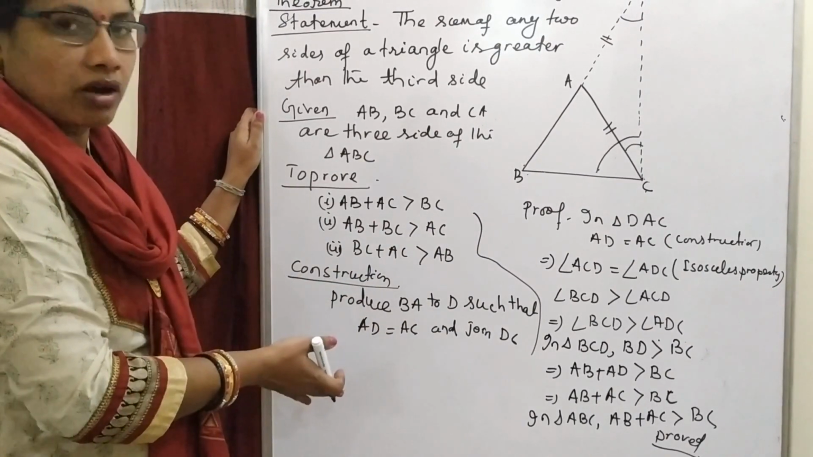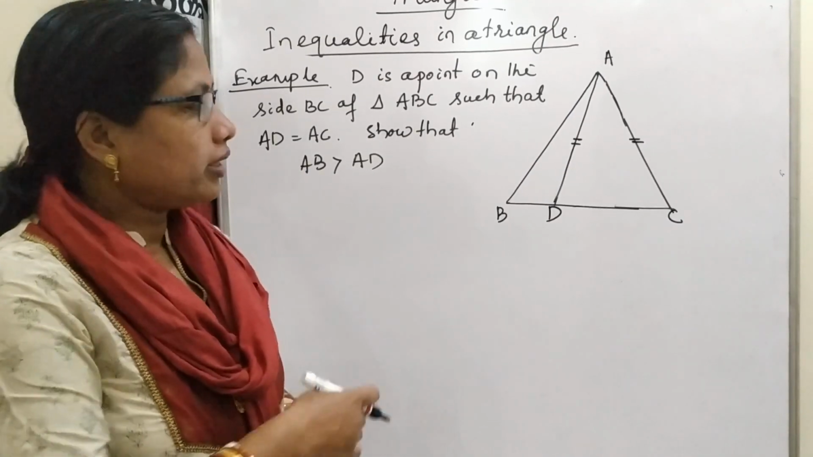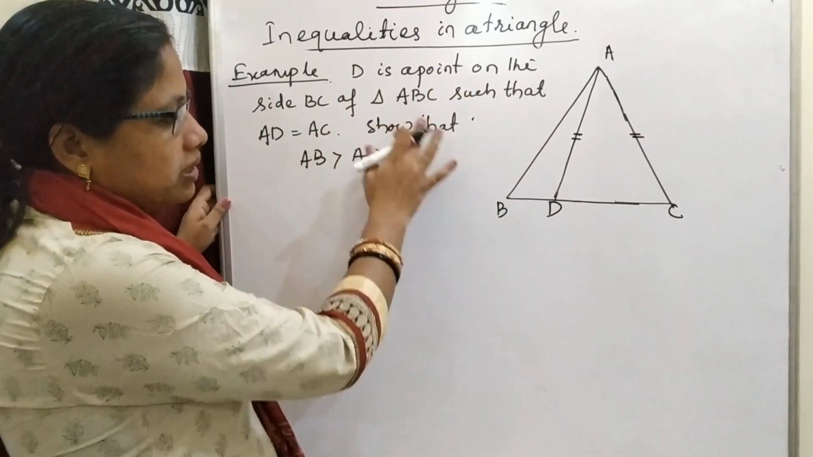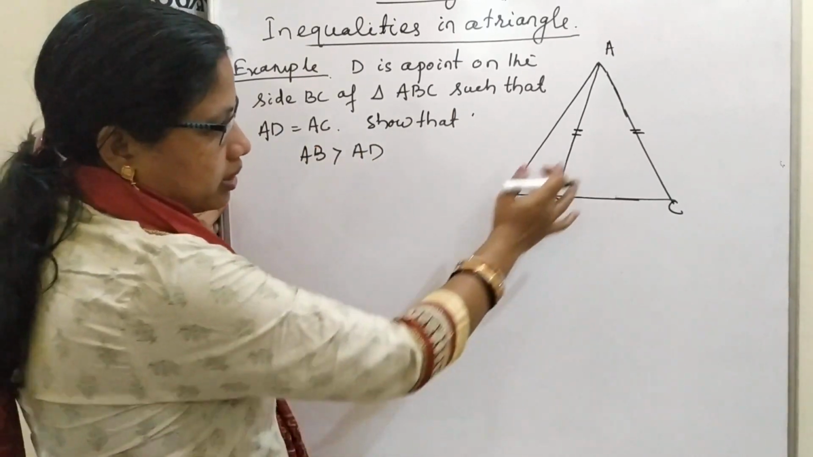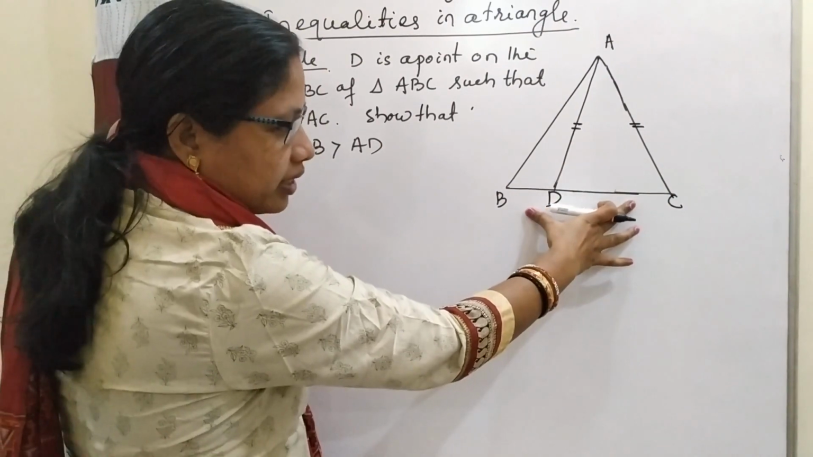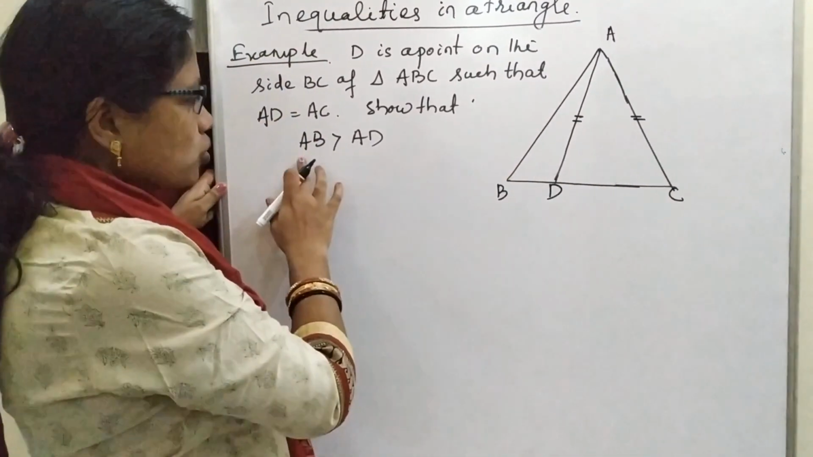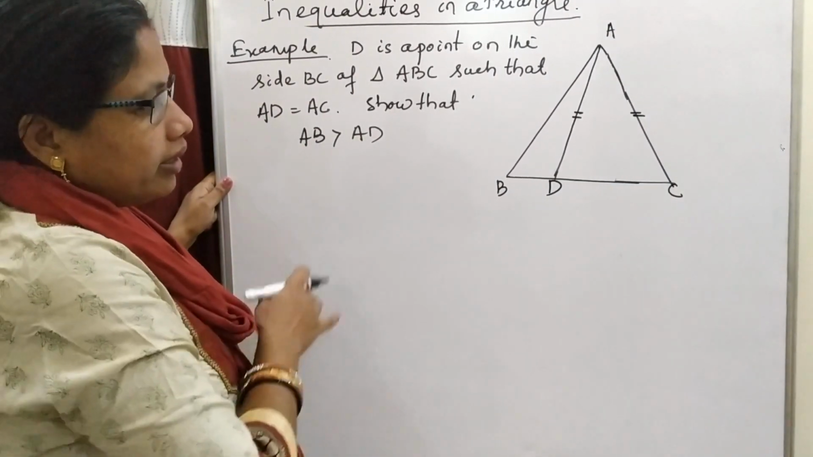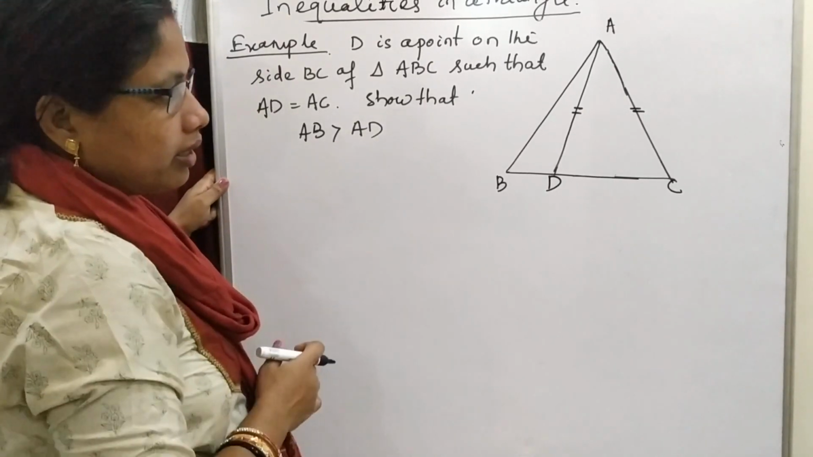So let us solve an example by using this theorem. Let us solve this example. D is a point on side BC of triangle ABC such that AD is equal to AC. So ABC is the triangle, D is a point on side BC such that AD is equal to AC, so that AB is greater than AD. So by triangle inequality property, we have to prove this AB is greater than AD.